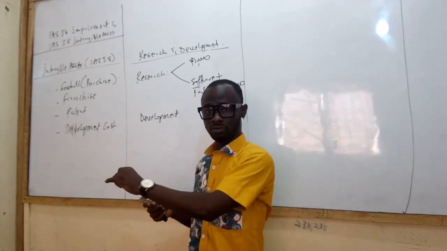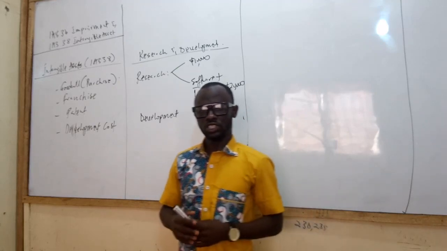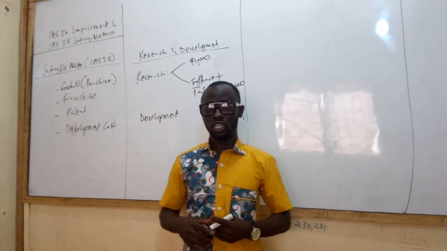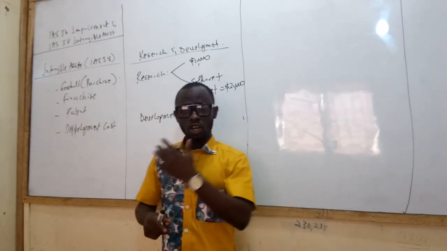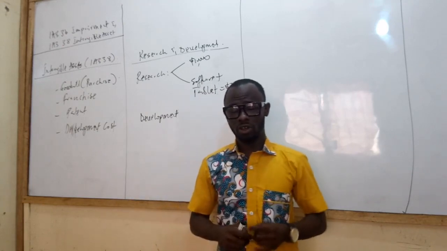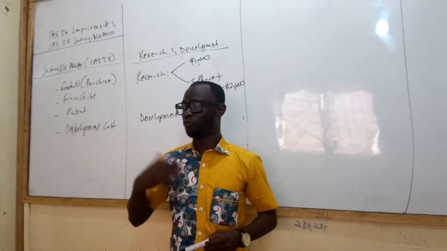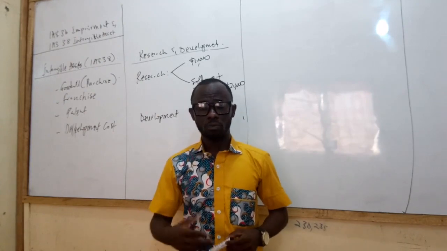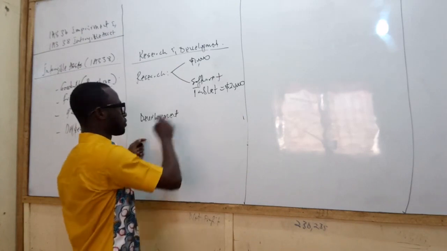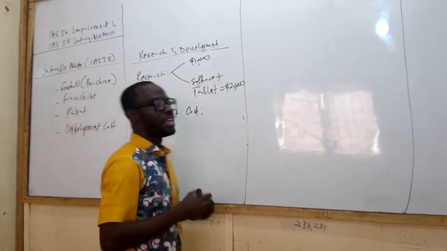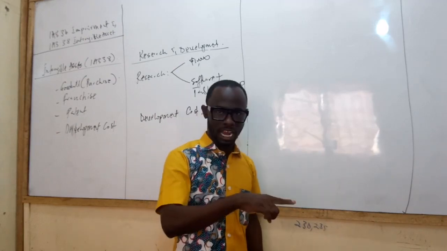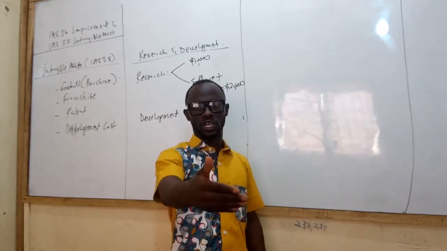A new product. So after the research finding, we gather the information, we understand the market, we look at our product, then we find out how do we improve upon the existing product, or how do we manufacture or launch a new product for the market. That is going to be what? A development cost. Now, the standard requires that all development costs should be capitalized subject to the following.